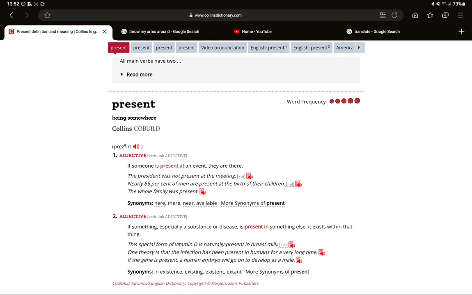Sample sentences. I think he's about to leave. The film was about to start. The 11th sense, the 12th sense, and the 13th sense, we can ignore for now because it's directing us to other entries in the dictionary.